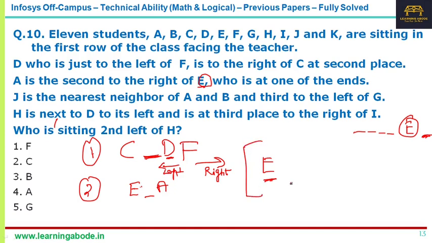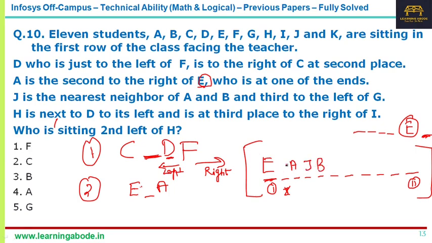We'll have 11 positions, numbered 1 to 11. E is at the leftmost end and A is second to the right of E. Now J is the nearest neighbor of A and B. You can't put J here, because J has to be a neighbor of both A and B. So we put J here and B here.